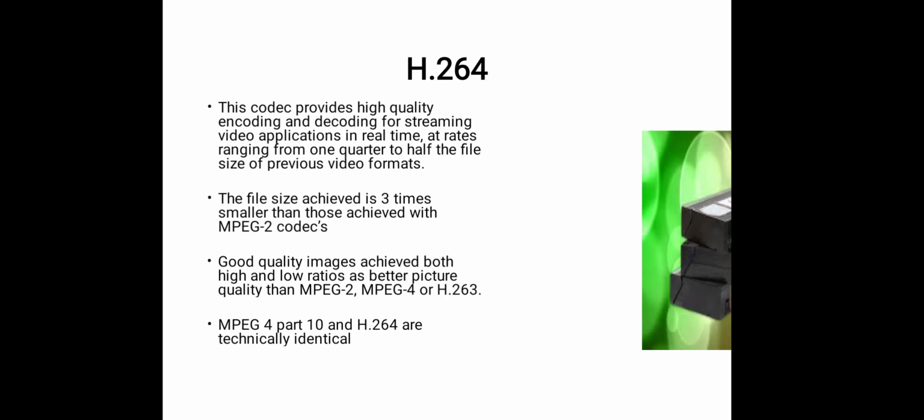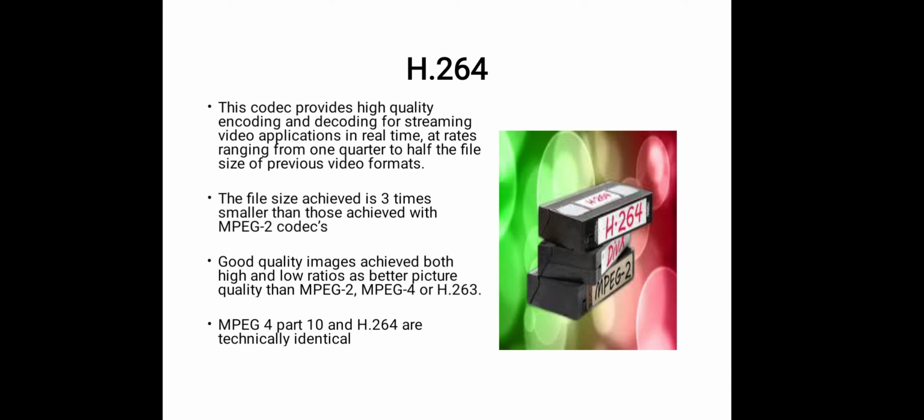Good quality image is achieved at both high and low ratios, with better picture quality than MPEG-2, MPEG-4 or H.263. MPEG-4 Part 10 and H.264 are technically identical. You can see here, H.264 and MPEG-4 Part 10 are identical.